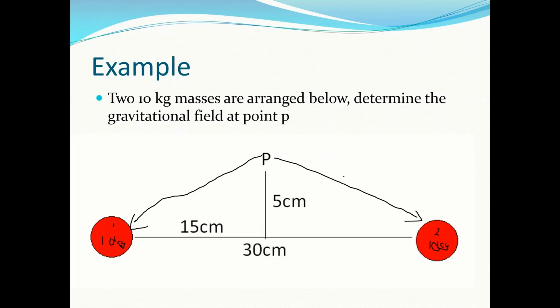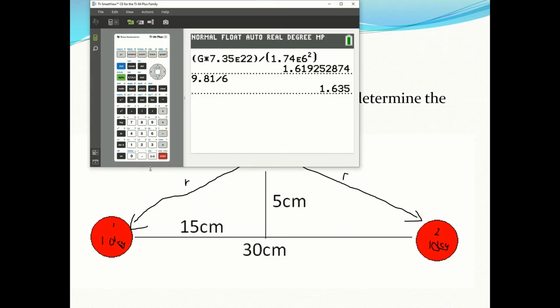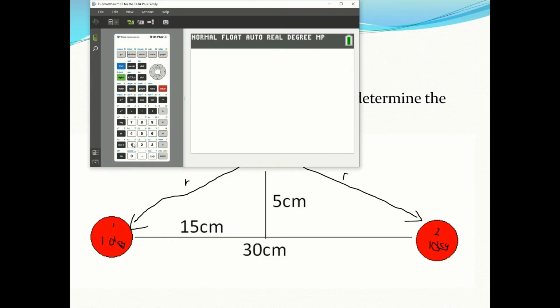So what I need is I need to know the distance between these, because I don't have that. And I know this is 5, this is 15, so I can find the distance by just using Pythagoras. So that's the first thing I'm going to do. Let's clear this. So I'm going to go 15 squared plus 5 squared, and I'll square root that.